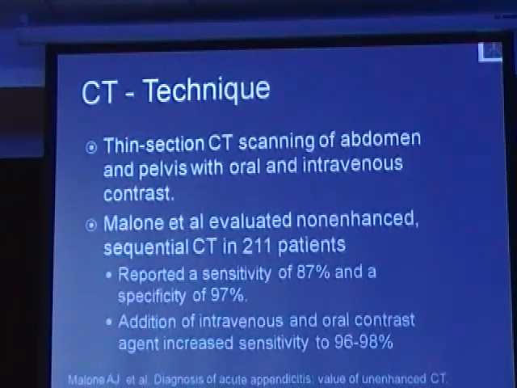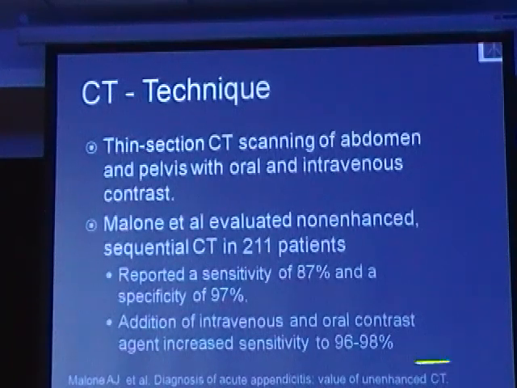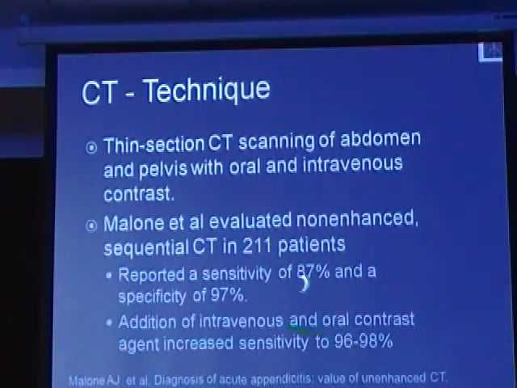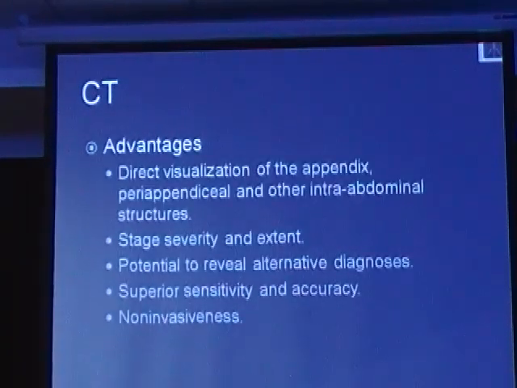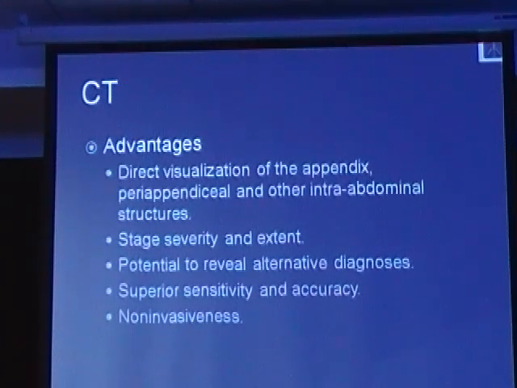A study done by Moulin et al. has shown that with the introduction of oral and intravenous contrast, the sensitivity of picking up appendicitis increased from 87% to 96 to 98%. The advantages are that the appendix can be directly visualized. The periappendiceal region can be evaluated for adjacent inflammatory changes. It can help us stage the severity of appendicitis and the extent of involvement, presence of perforation, abscess or peritonitis.